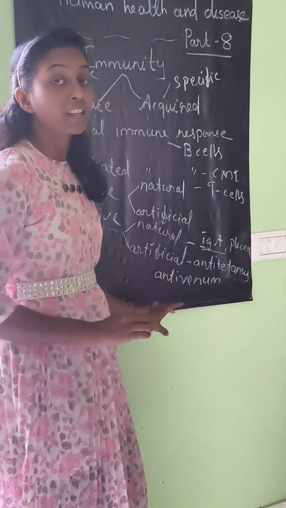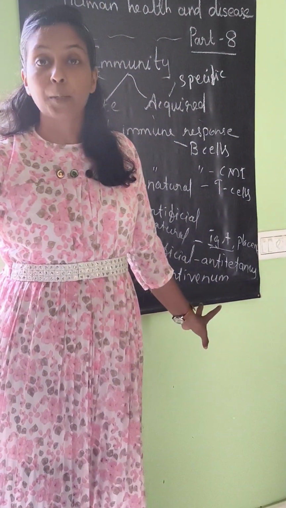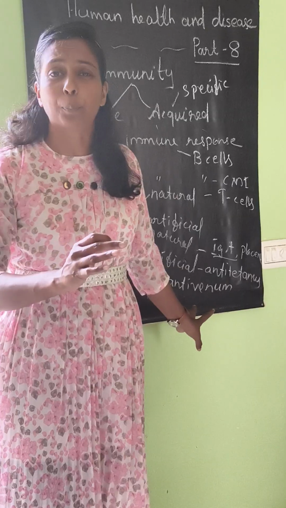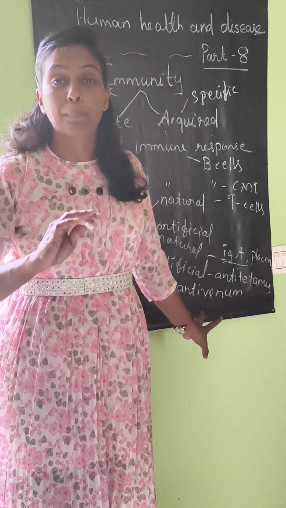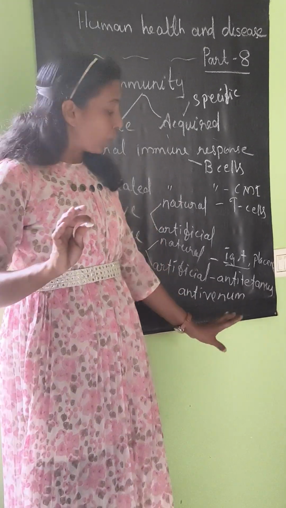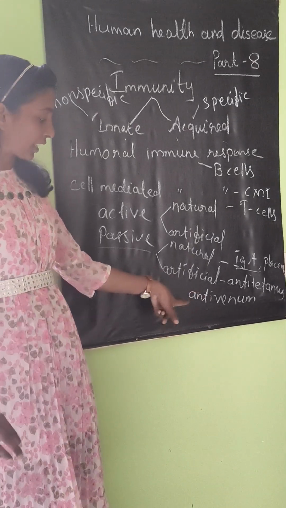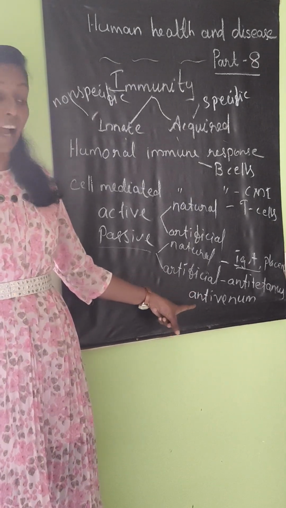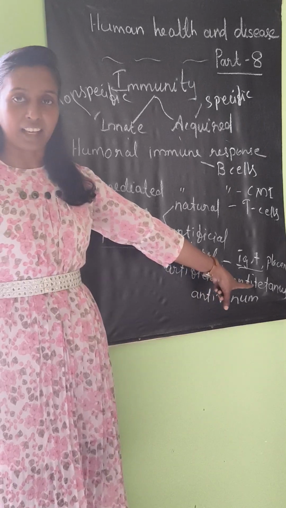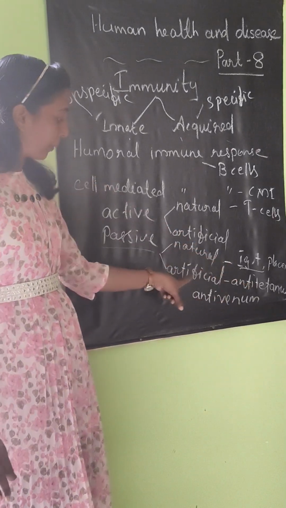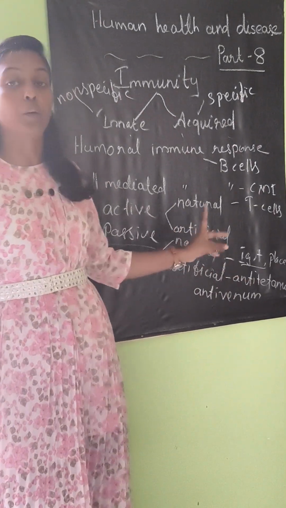When a snake bites, we cannot wait for the antibodies to be produced. Immediately we have to provide them, otherwise the patient will die. So we provide ready-made antibodies. Anti-venom and anti-tetanus are examples for artificial passive acquired immunity.